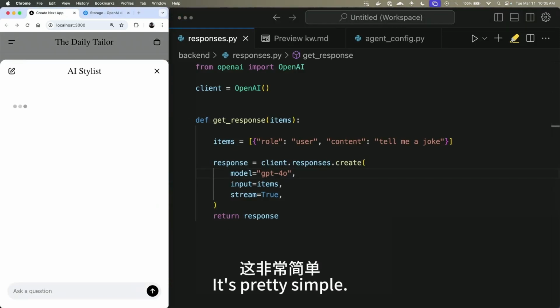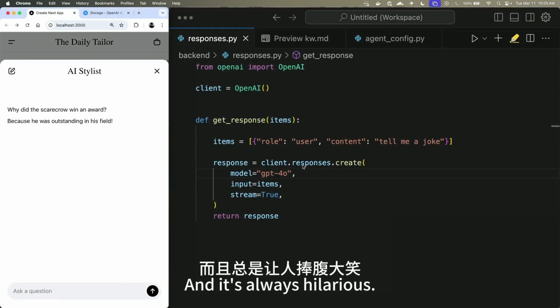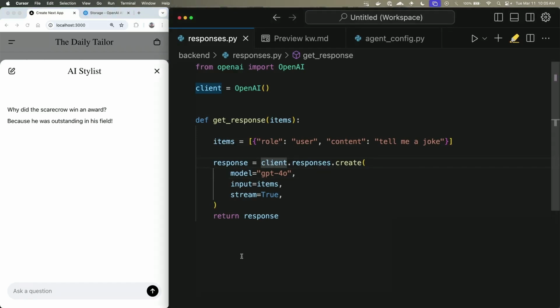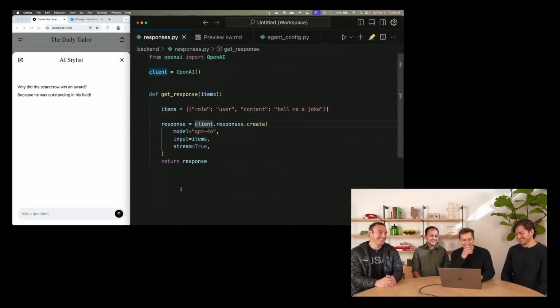It's pretty simple. It's pretty simple, and it's always hilarious. So maybe not. I don't know.